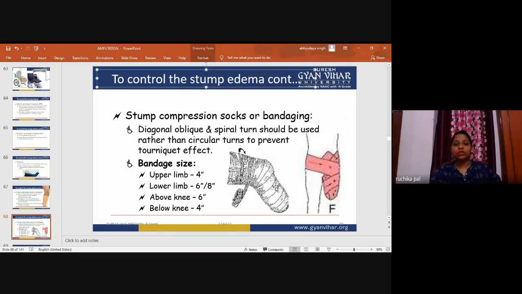Some compression socks are there, or bandaging is there. Now, how is the bandaging applied? A therapist should have practice to maintain this bandaging, or it is done by the nursing staff also. Now, for stump compression socks or bandaging, diagonal, oblique, and spiral turns should be used rather than circular turns to prevent tourniquet effect.